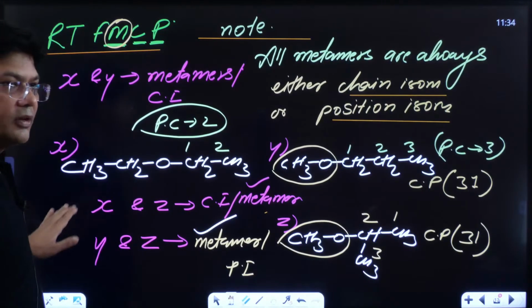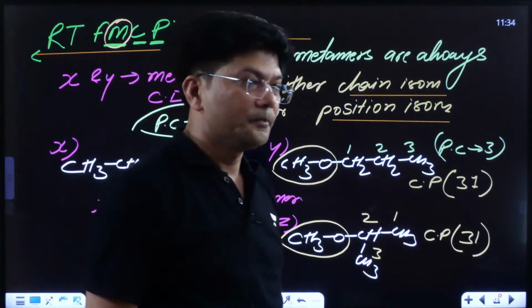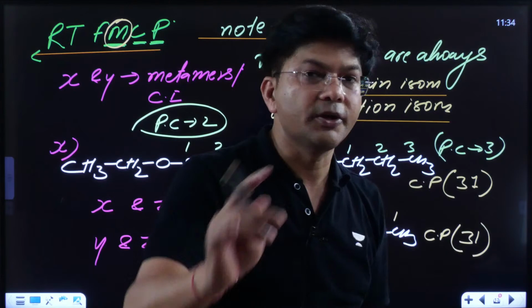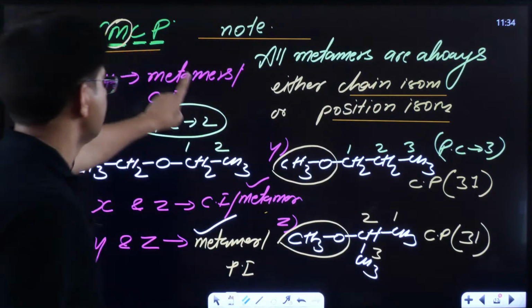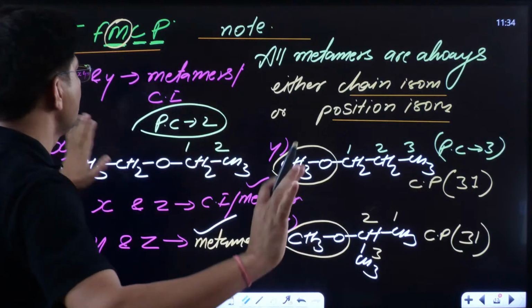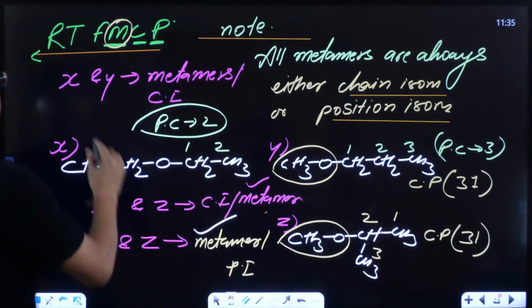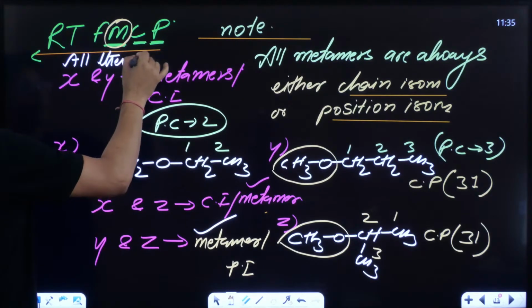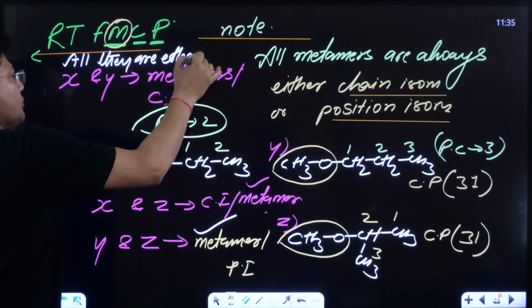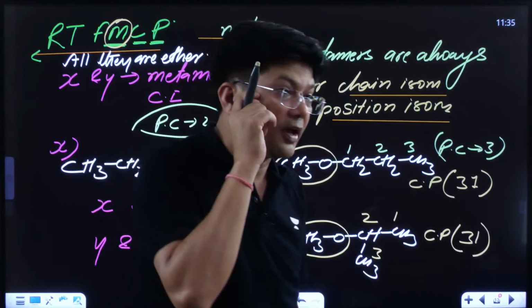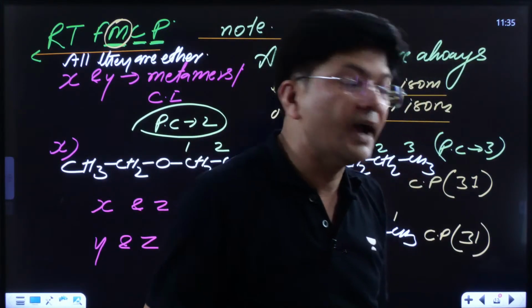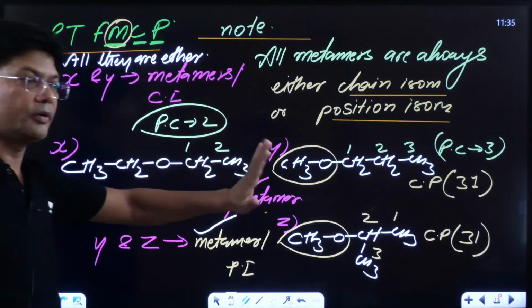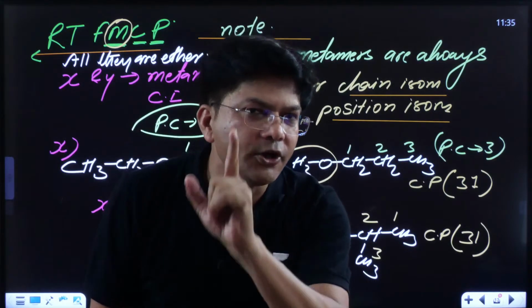So kids, is this page clear to all of you? Sir, are Y and Z not functional isomers? No, they are not functional isomers, because all of these are ethers. So the functional group is the same, all of them are ethers. So the functional group remains the same. Who has asked this question? Muhammad Ahyaji, all of them being ethers, their functional group remains the same. Everyone got it? Are you able to understand, kids?